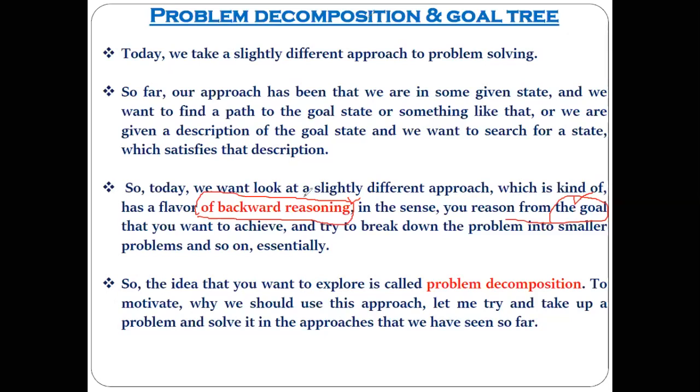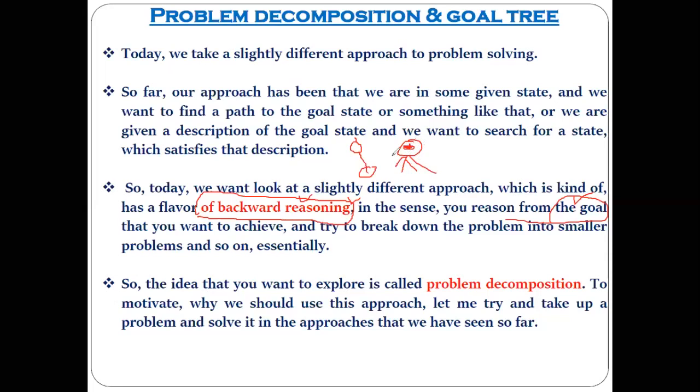Here in this approach, we are going to use backward reasoning. Why is it said to be backward? Because usually we start from the initial state and try to reach the goal state. But here we start from the goal state itself, and from that particular goal we break down into multiple goals.